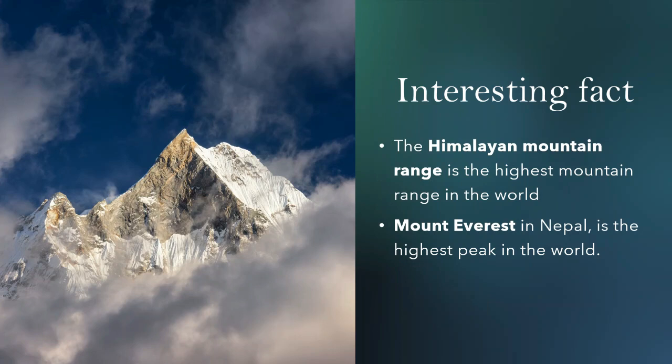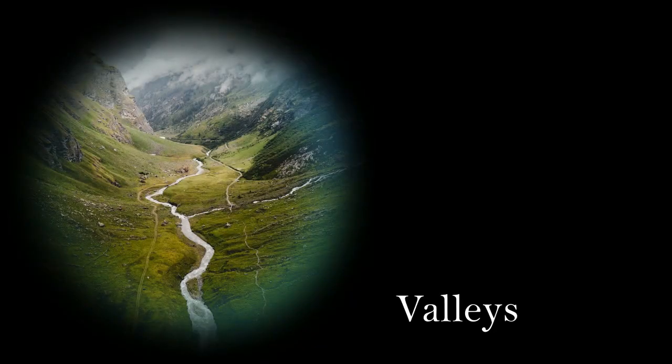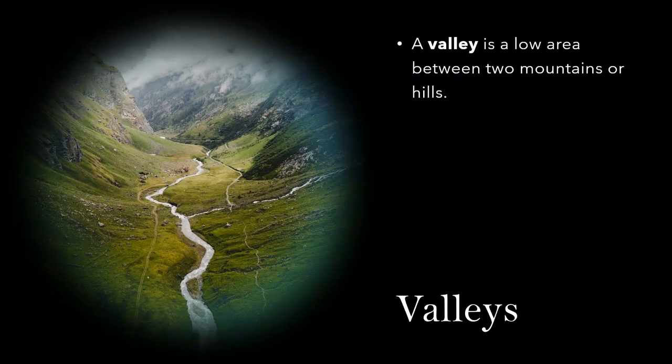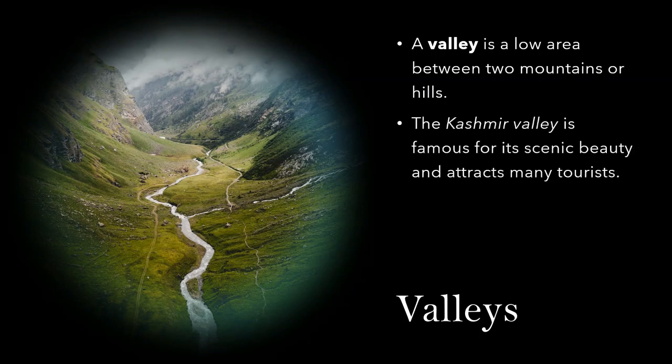Interesting, isn't it? From mountains, we will now go to the valleys. A valley is a low area between 2 mountains or hills. The Kashmir Valley is famous for its scenic beauty and attracts many tourists. Sometimes a river may flow through a valley.